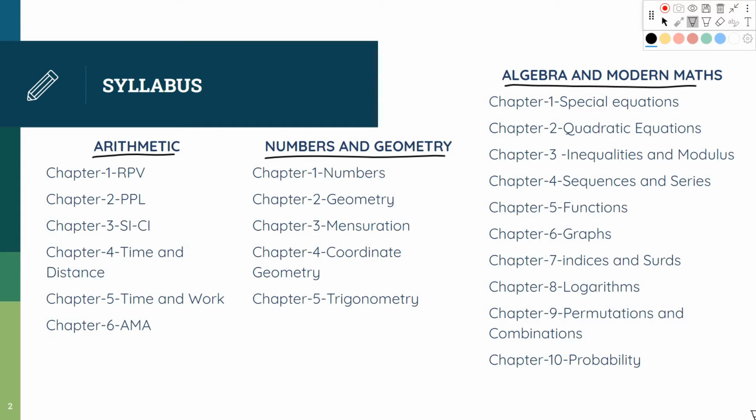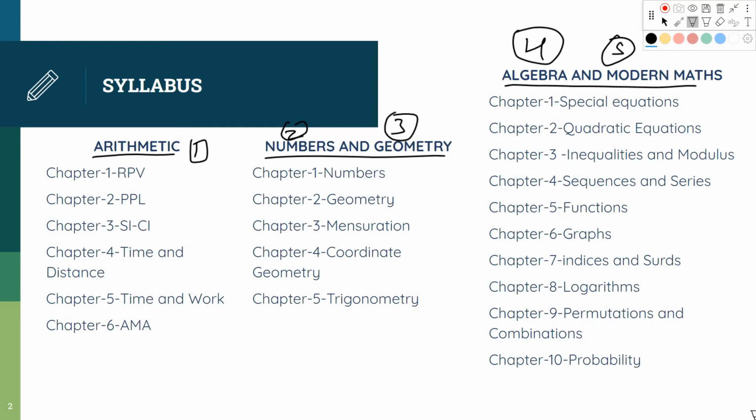And you should do the chapters in the order that I have mentioned, that is first arithmetic, then numbers, the third one is going to be geometry, the fourth one is going to be algebra, and the fifth one is going to be modern maths. So you should do the chapters in this order. In arithmetic there are a total of 6 chapters. In numbers and geometry you will find 5 chapters. In algebra and modern maths there are a total of 10 chapters.